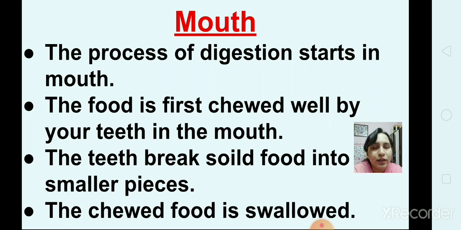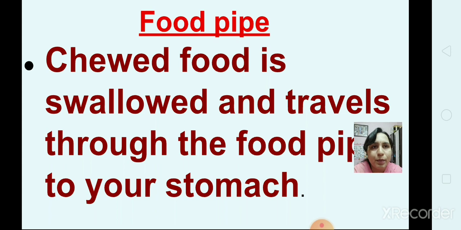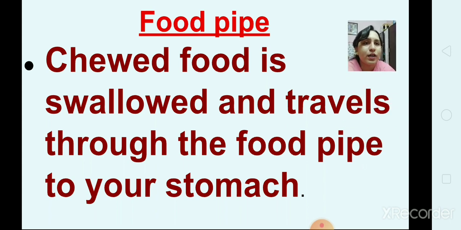Then it travels through the food pipe to our stomach. The food pipe is the next organ used in the process of digestion after the mouth. So the chewed food is swallowed and travels through the food pipe to your stomach.